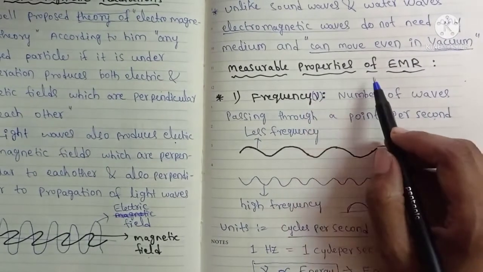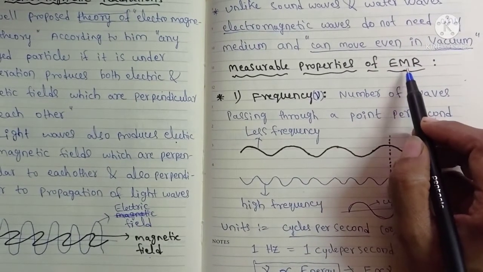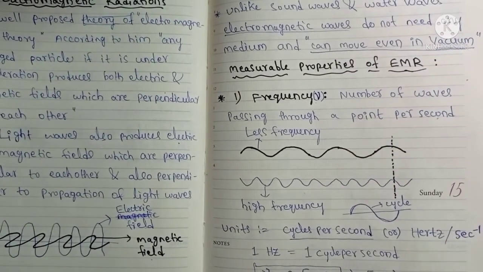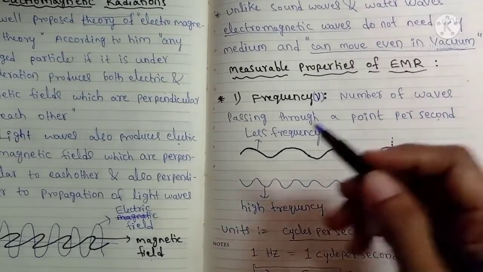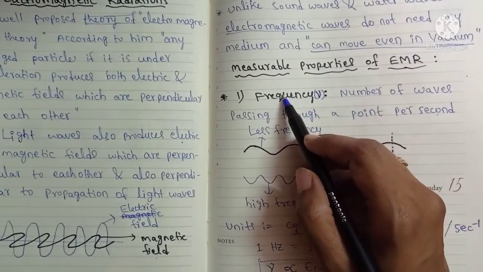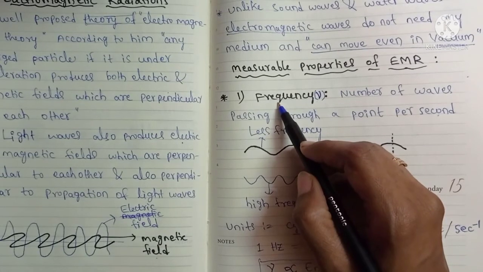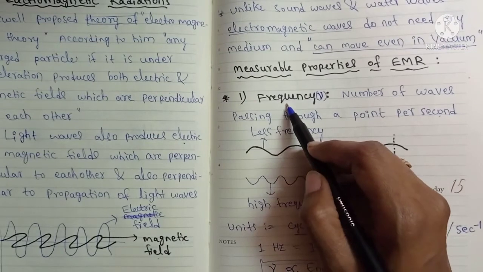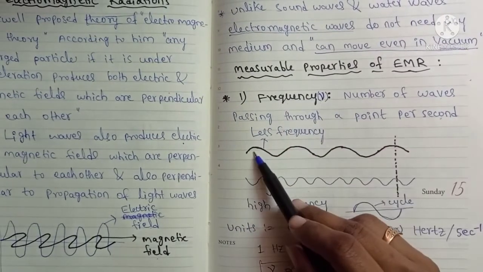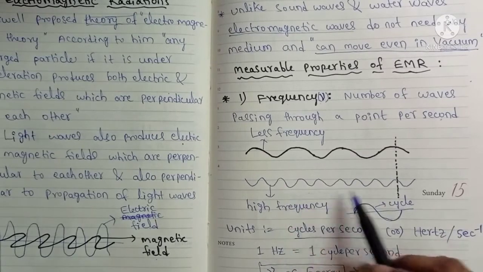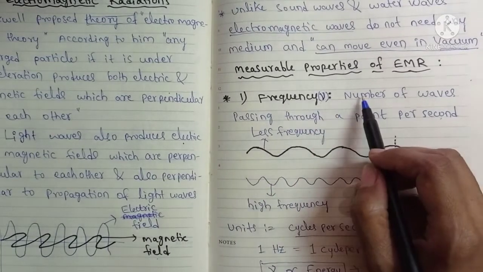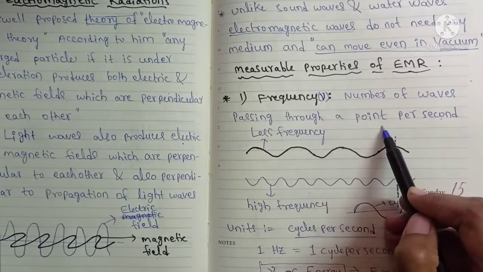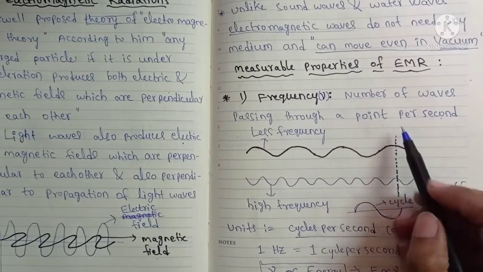Next, measurable properties of electromagnetic radiation. What can we measure from electromagnetic radiation? Some measurements are there. The first one is frequency. We can measure the frequency of electromagnetic radiation. What is meant by frequency? Frequency is nothing but the number of waves passing through a point per second.